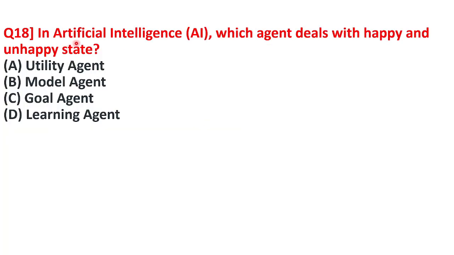Next question is, which was asked in NTA NET computer science examination, is in artificial intelligence, which agent deals with happy and unhappy state? So answer for this question is option A. Utility agent deals with the happy and unhappy state in artificial intelligence. So correct answer is utility agent.